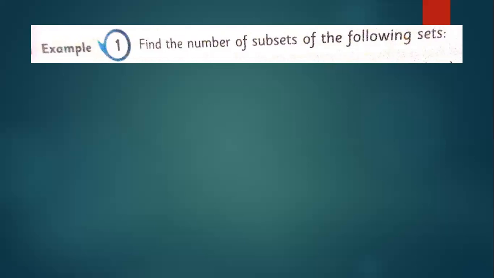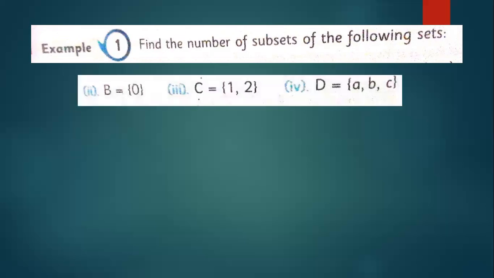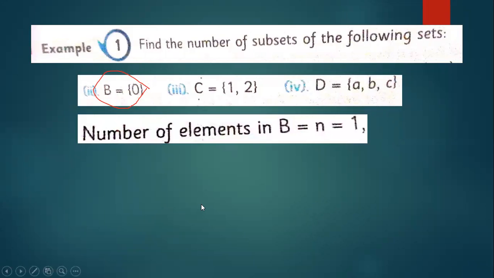If we are given a set and we have to find the number of subsets, take the very first one. How many elements are there in this set? One. So the number of elements in set B is 1.